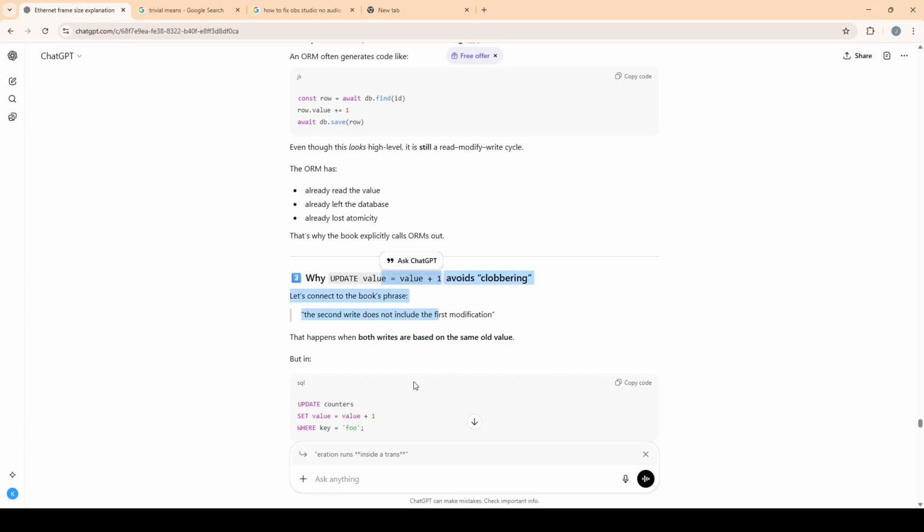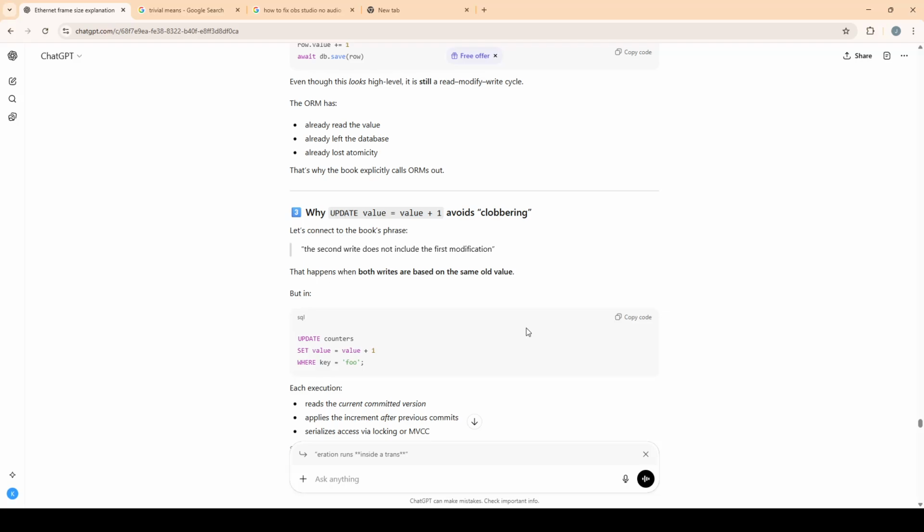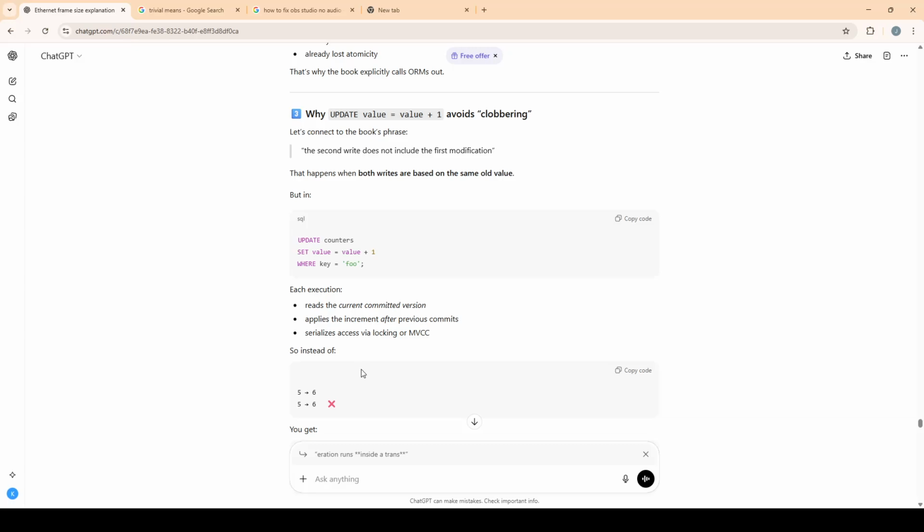Third, why UPDATE counters SET value = value + 1 avoids clobbering. Let's connect to the book's praise. The second write does not include the first modification. That happens when both writes are based on the same old value. But in UPDATE counters SET value = value + 1 WHERE key = 'foo'; each execution reads the current committed version. It applies the increment after previous commits.